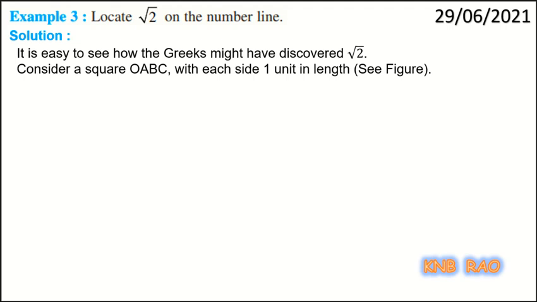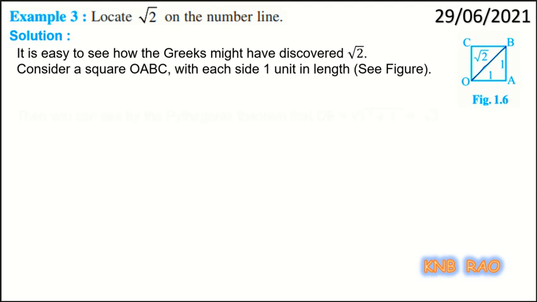Consider a square OABC, where each side is of 1 unit in length as shown in the figure. That means its diagonal will be of root 2 units. That means the OB length becomes root 2.